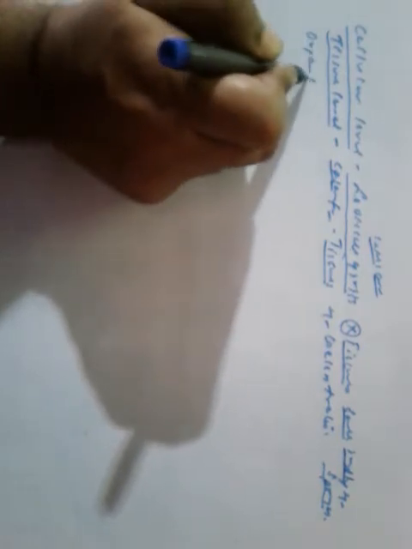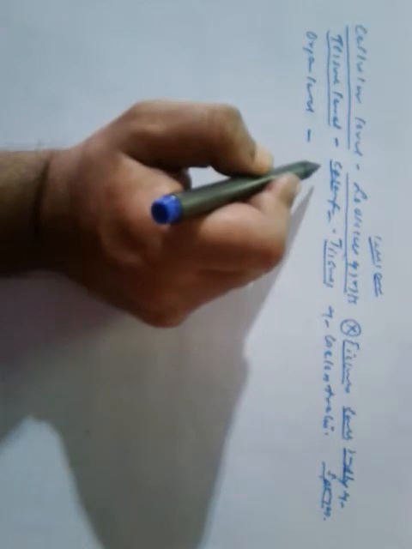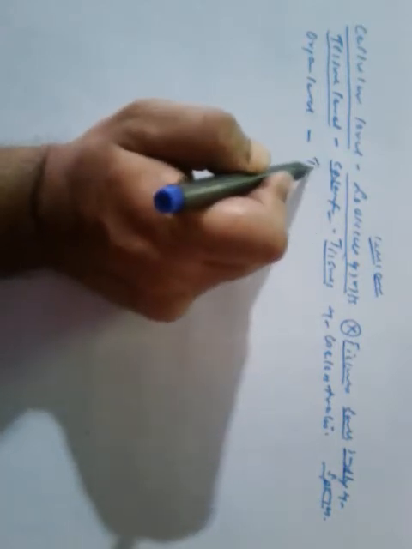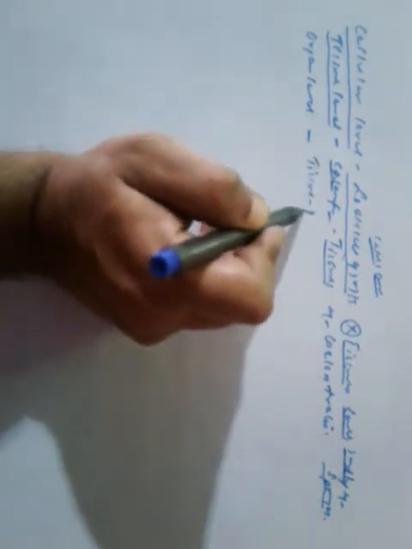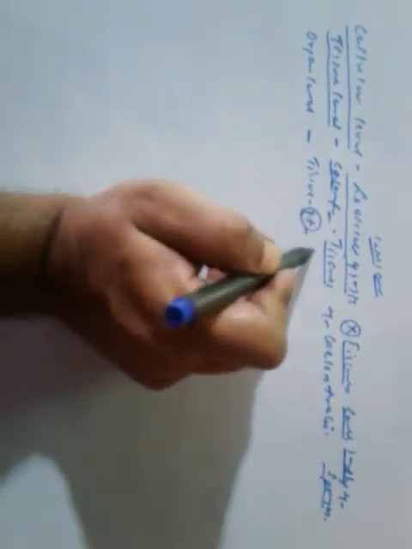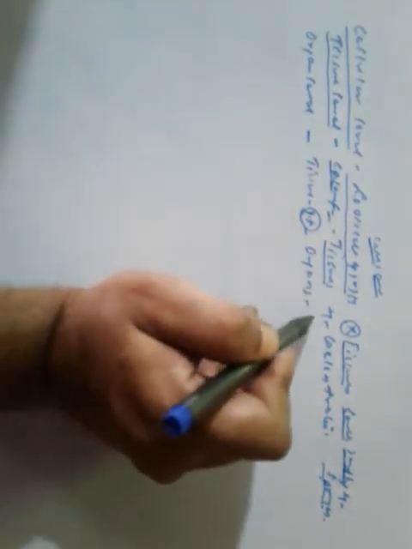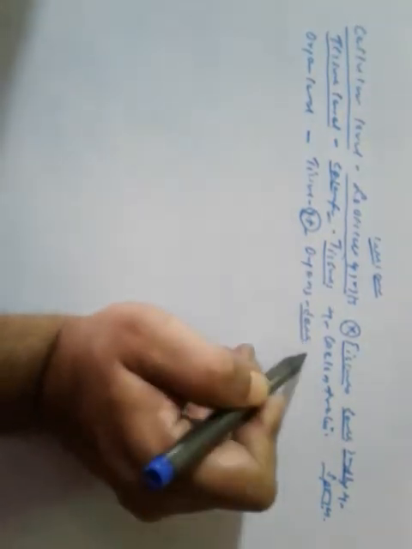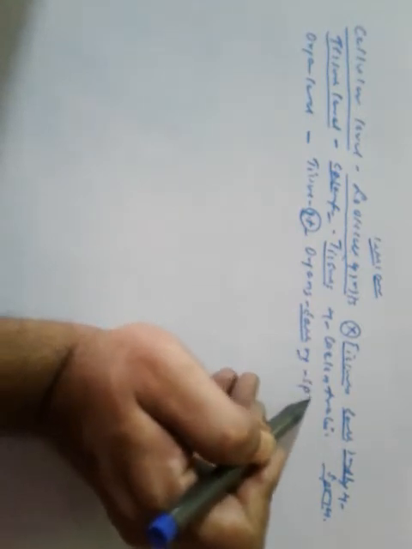Third one is organ level. Here tissues are grouped together to form organs, and each organ is specialized for a particular function.